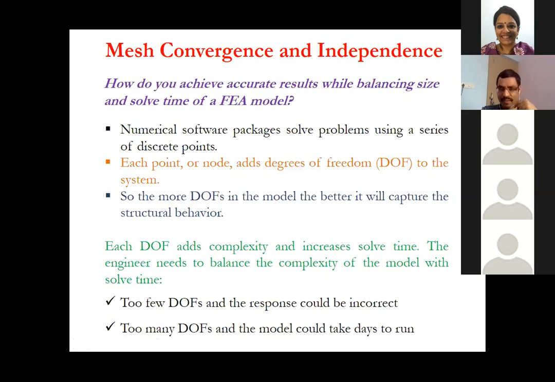So the more degrees of freedom, the more time it will take to solve, but it will capture the behavior properly. If you have too few degrees of freedom, then the response would be incorrect. If you have too many, then the model may run for days, because there are so many elements and then you have to put them together.